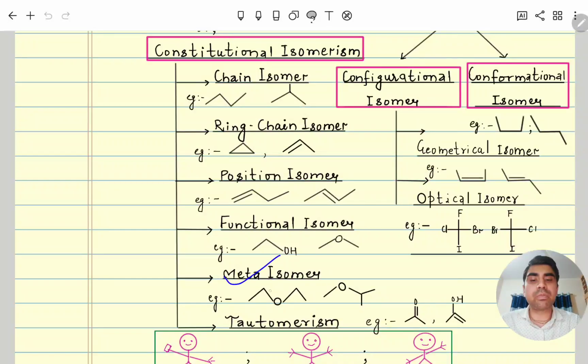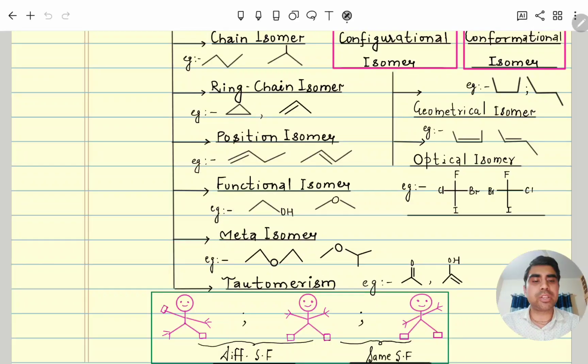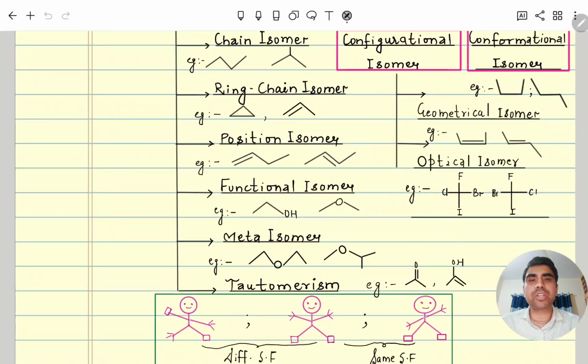These metamers we will study are shown only by bivalent and trivalent functional groups, not by monovalent atoms. Tautomers: in tautomers, a hydrogen atom shift will happen from 1 to 3. You can see one example here, keto-enol tautomerism, keto and this is enol, both having the same molecular formula. This tautomerism we will study in detail.